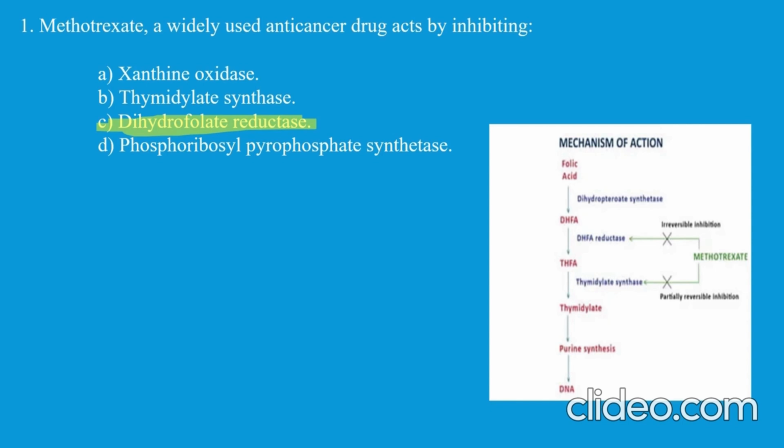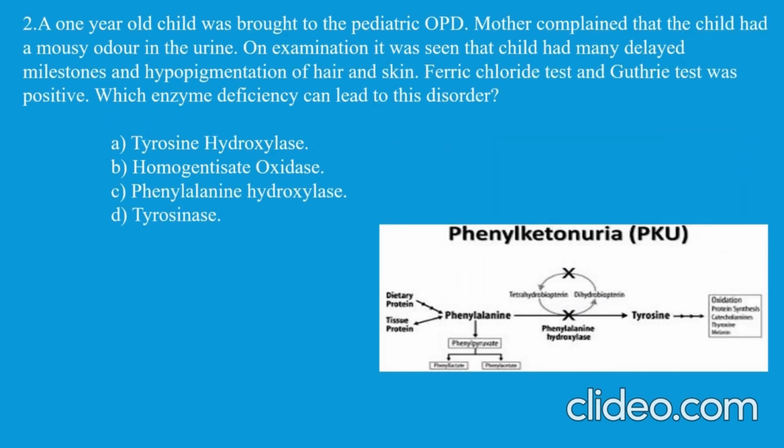Next, a 1-year-old child is brought to the pediatric OPD. The mother complained that the child has a mousy odor in the urine. The answer is quite evident: it is a case of phenylketonuria, as mousy odor urine is seen in phenylketonuria. On examination, the child has developmental delay and hypopigmentation of hair and skin. Ferric chloride test and Guthrie's test were positive.